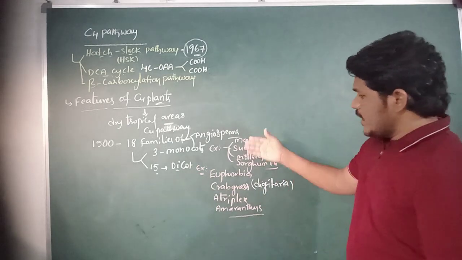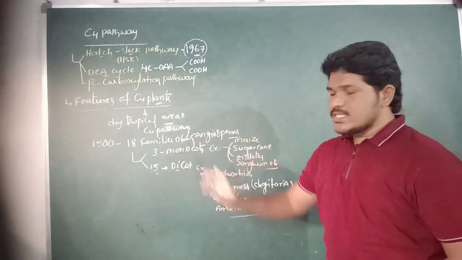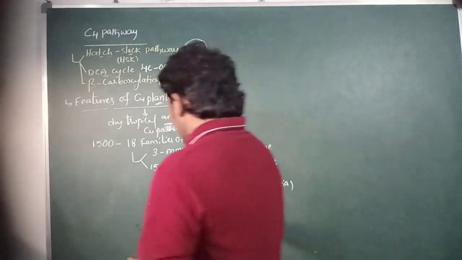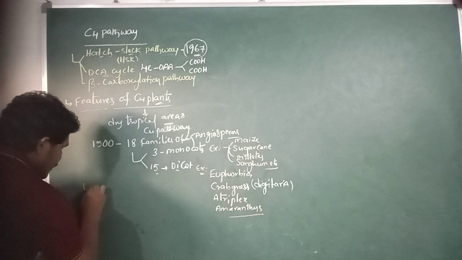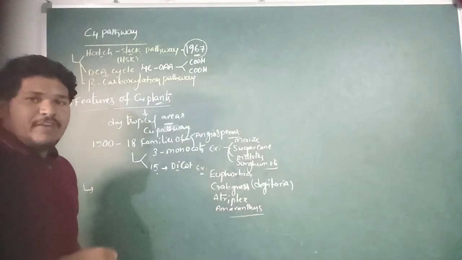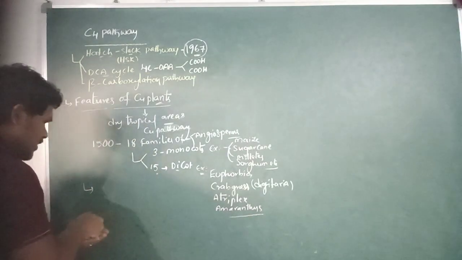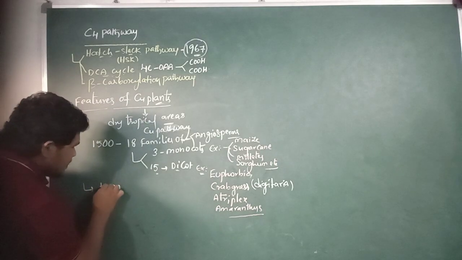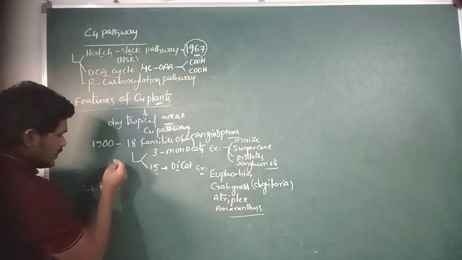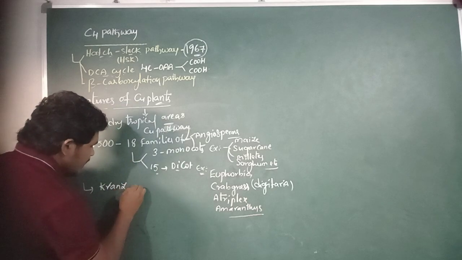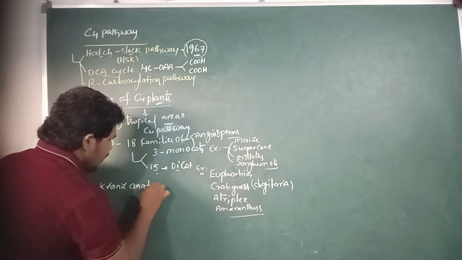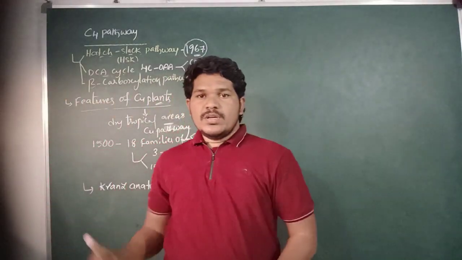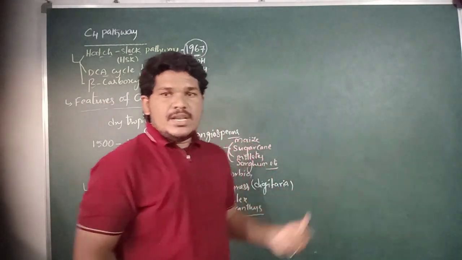The leaves of these plants have a special type of anatomy, that is Kranz anatomy, which I will discuss later.